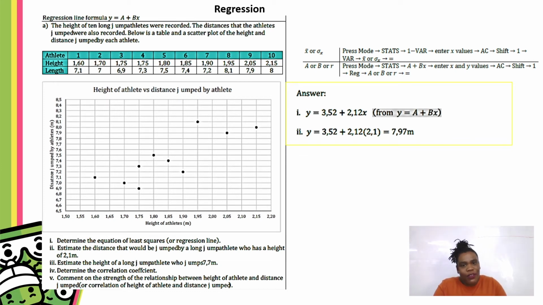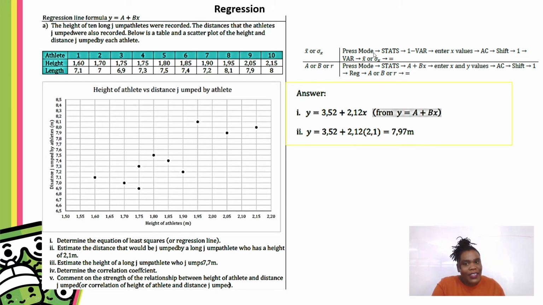Once you press regression, you then have an option. You can press A, it will give you the value for A. It's part of the equation. Once you then press B, it will give you the value for B. All you need to do is take those values that you get from your calculator and substitute them back into your equation, and you have your marks. Once you have that, everything else just becomes a comment on the substitution, on what the calculator has already done for you.